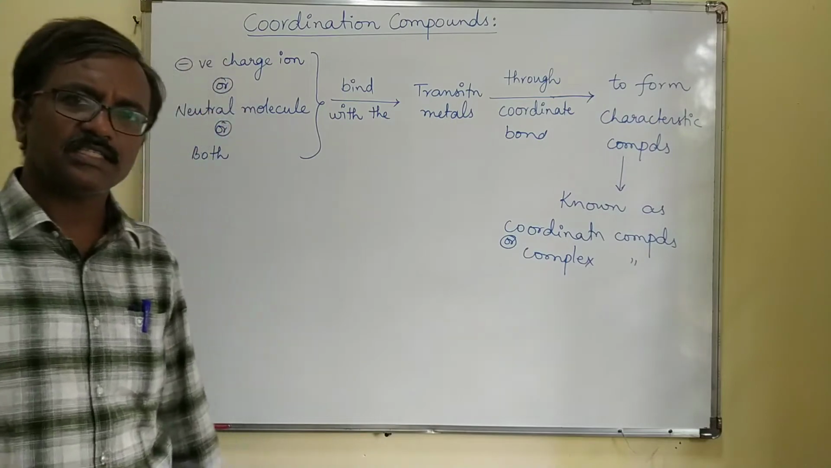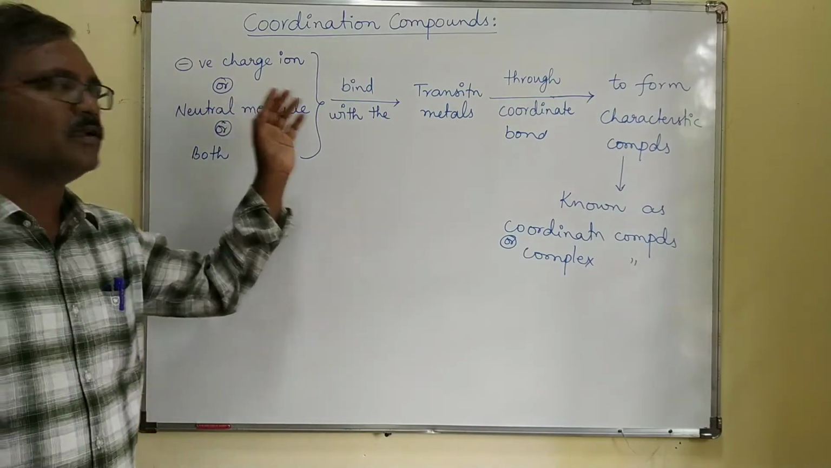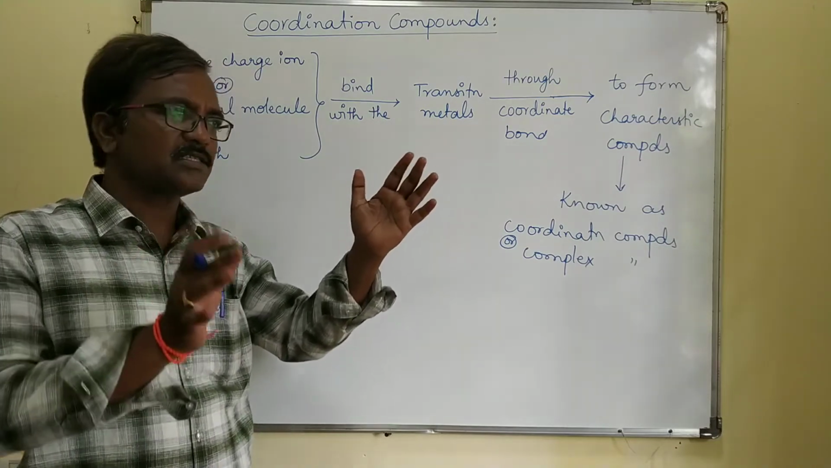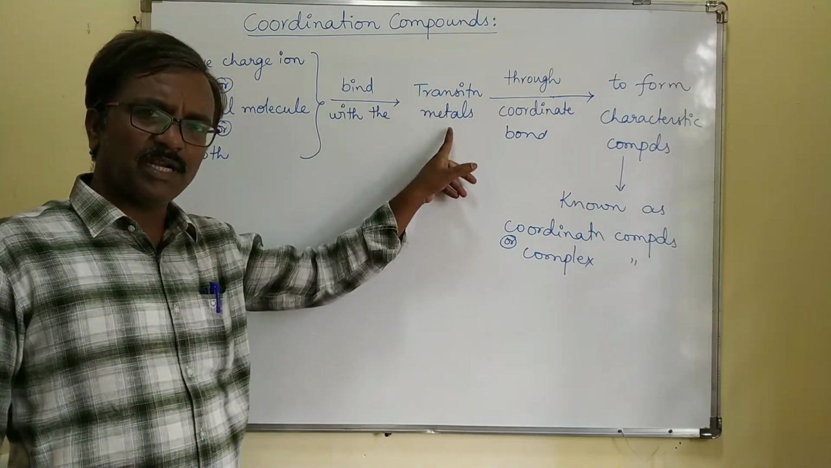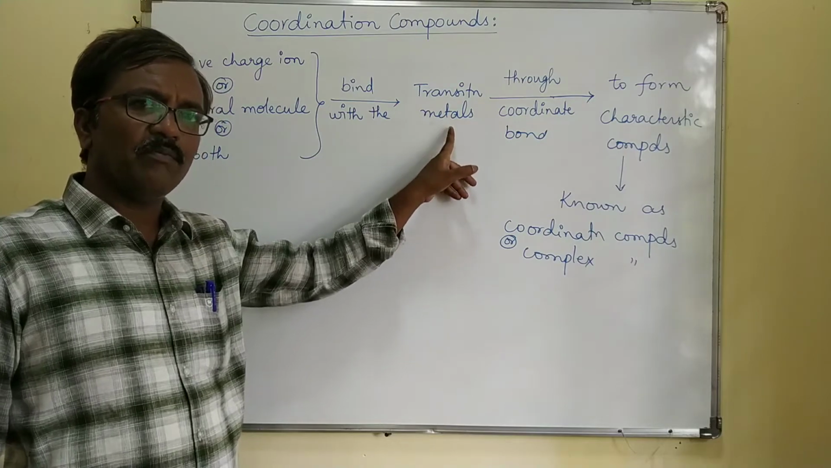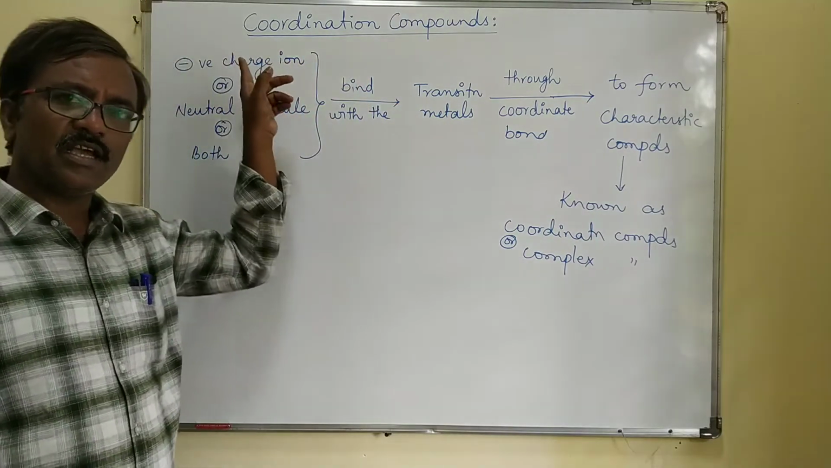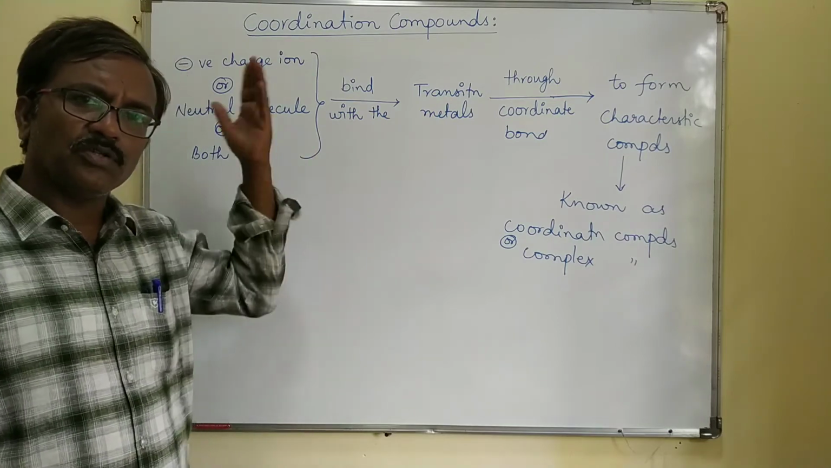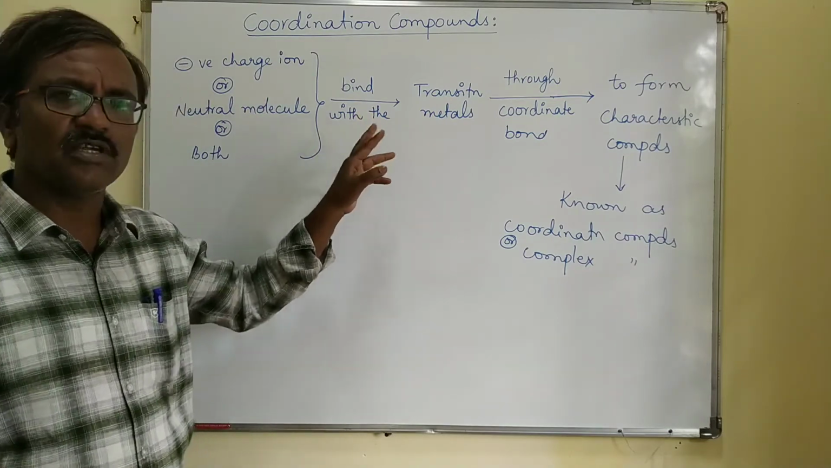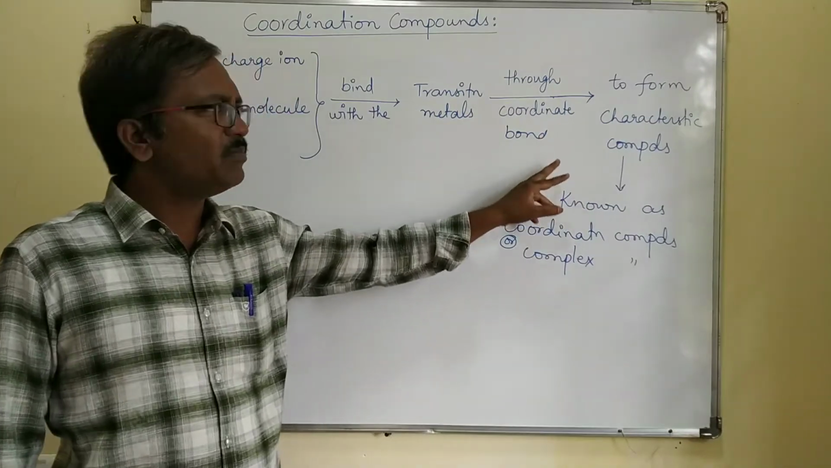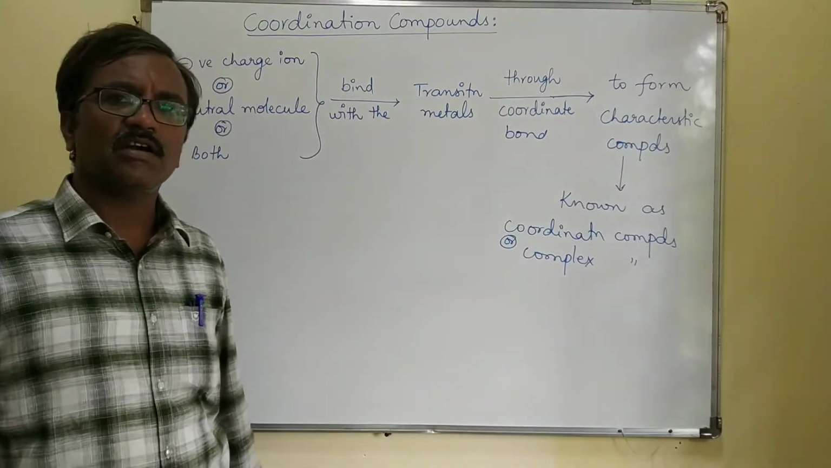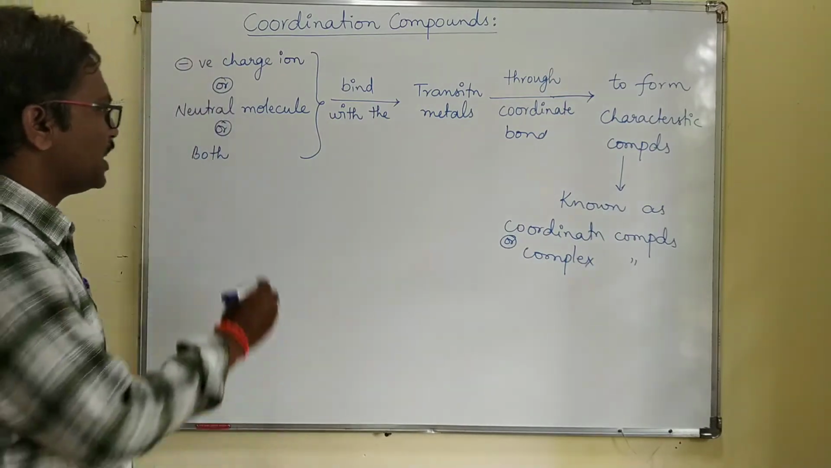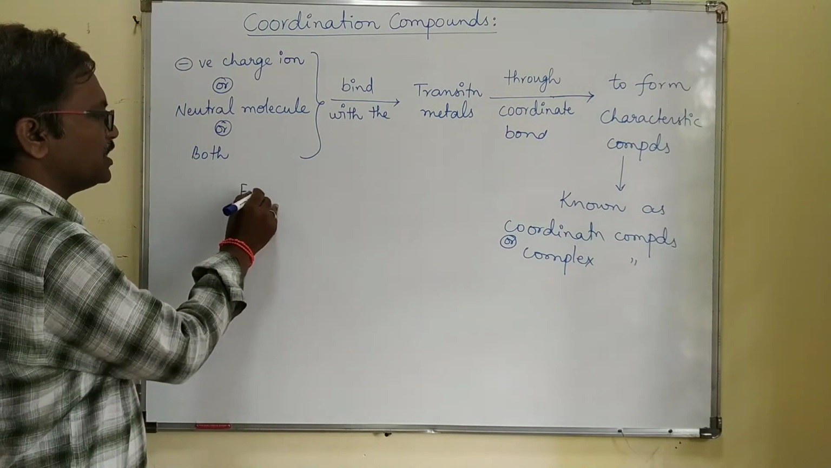Once again, you will understand slowly. When transition metals, D-block elements or D-block cations, combine with negative charged ions or neutral molecules, or both, through coordinate bond, to form characteristic compounds, they are known as coordination compounds. So we will take one example, you will understand clearly.